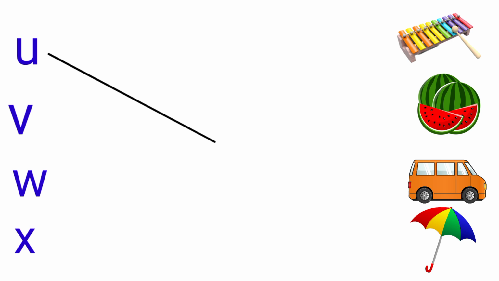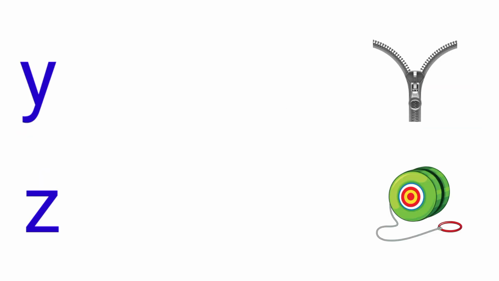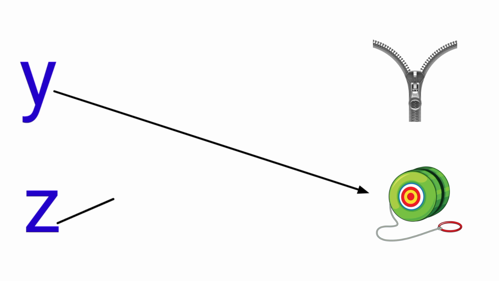U is for umbrella. V is for van. W is for watermelon. X is for xylophone. Y is for yo-yo. Z is for zip.